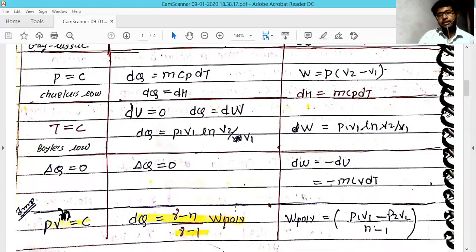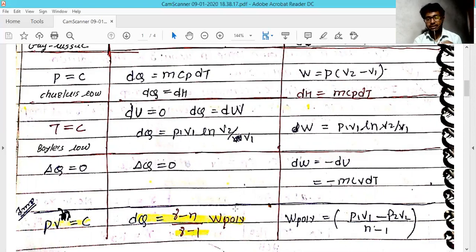And the third process is the constant temperature process. This constant temperature process is Boyle's law. Boyle's law says that the temperature remains constant. In the last session, you have seen that if the temperature remains constant, there is no change in internal energy,